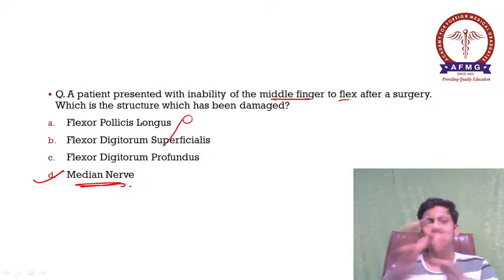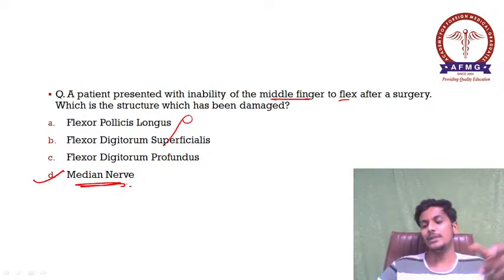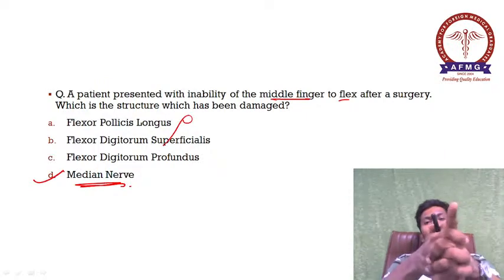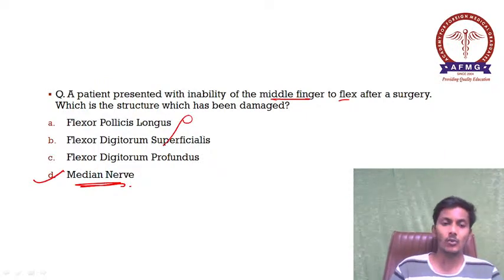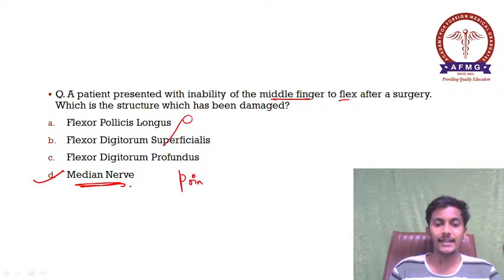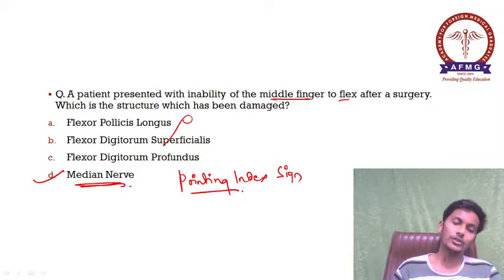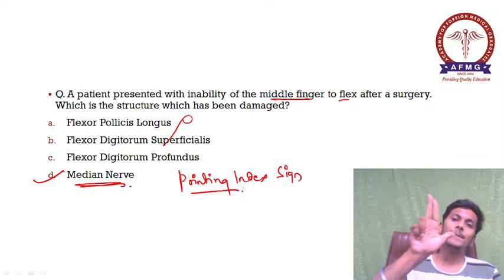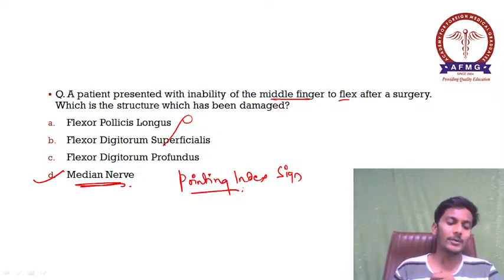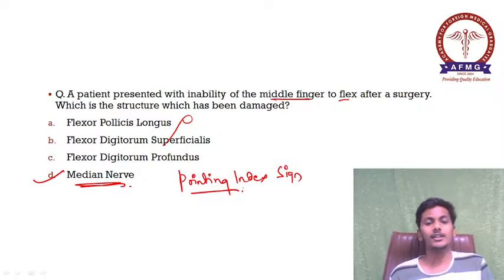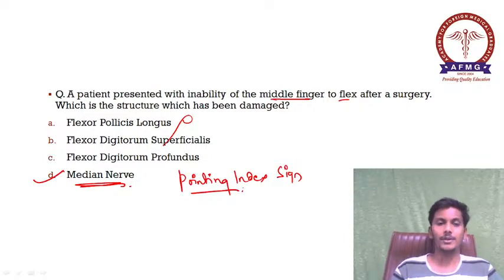And what else is in this case? This is the sign which can be seen if the middle finger cannot be flexed. This is your pointing index sign, very characteristic of median nerve injury. Also, you can see this sign, which is your benediction hand or Pope's hand. Ape thumb deformity is also seen in cases of median nerve injury. Important one to be remembered.